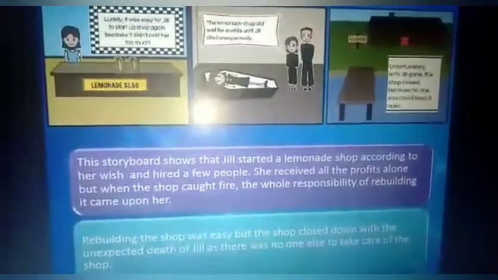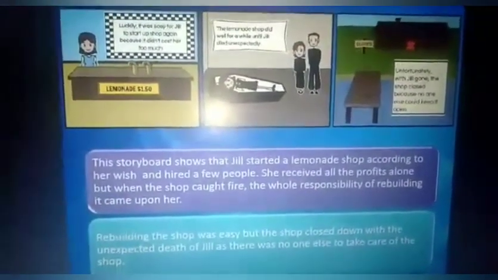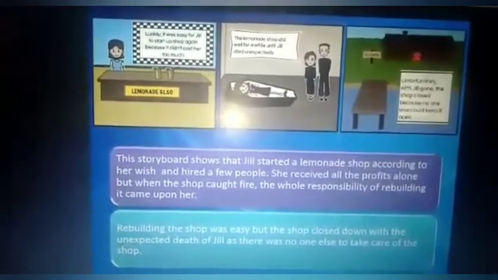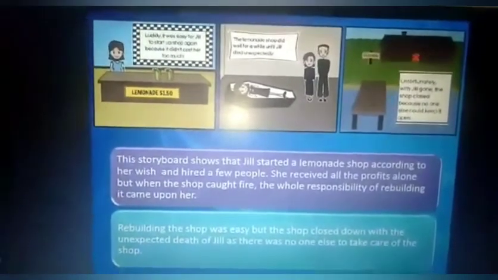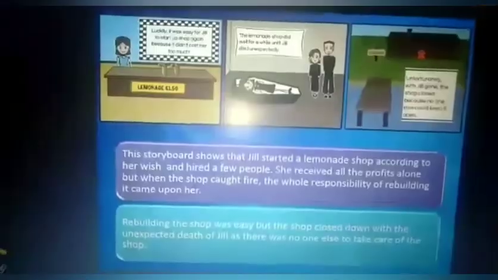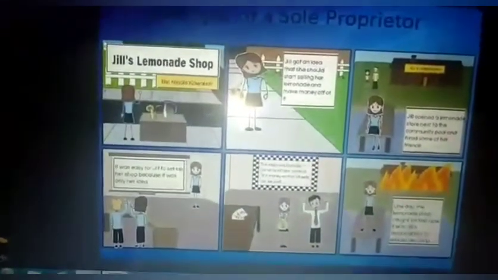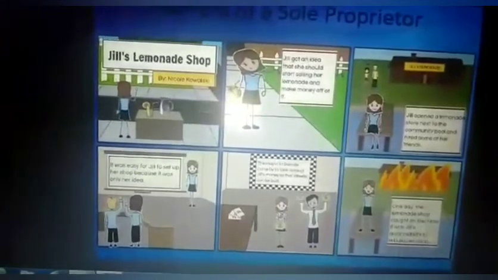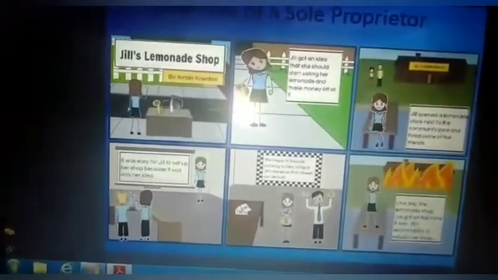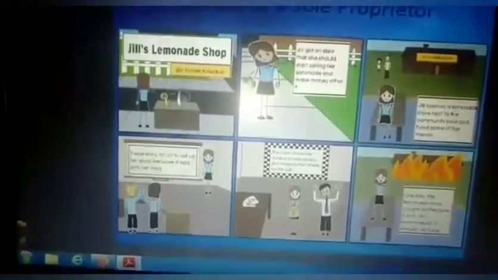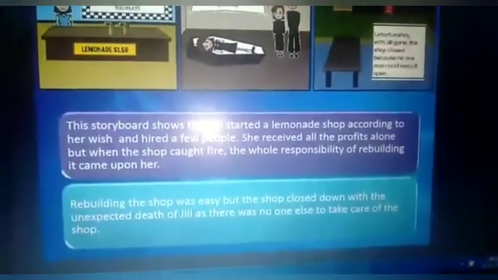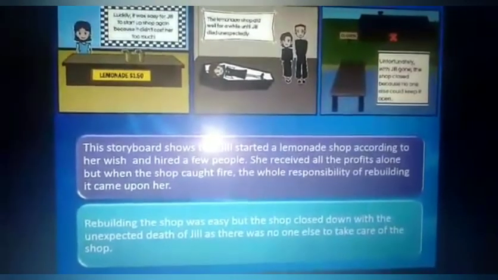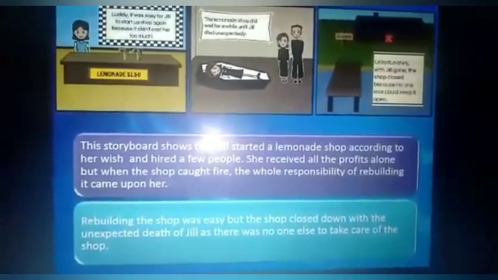So students, what did you learn from this story? This storyboard shows that Jill started a lemonade shop according to her wish. As you can see in the fourth picture, it is written, it was easy for Jill to set up her shop because it was only her idea. As I told you, one of the merits of sole proprietorship is that it is easy to form and easy to close.